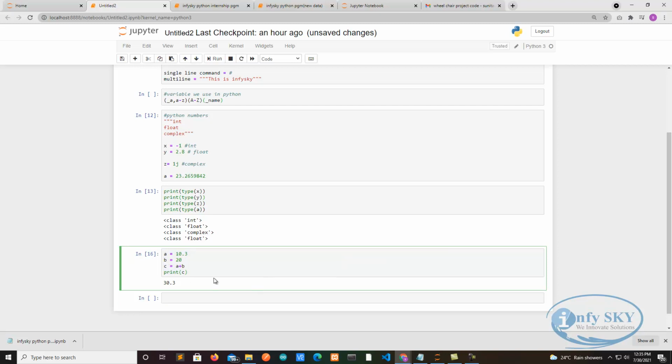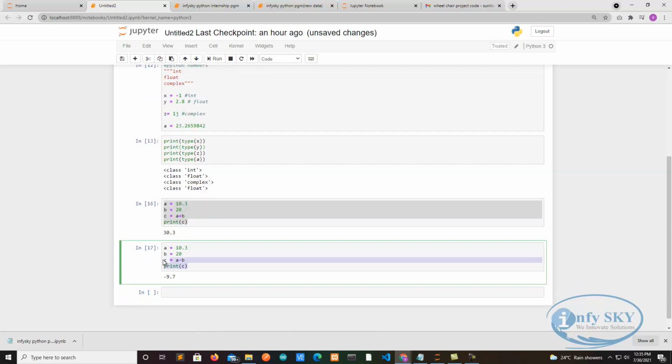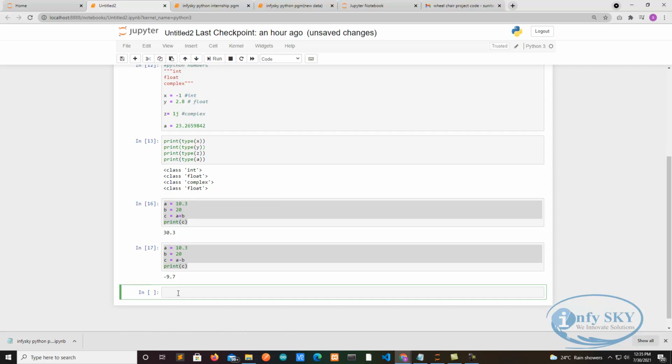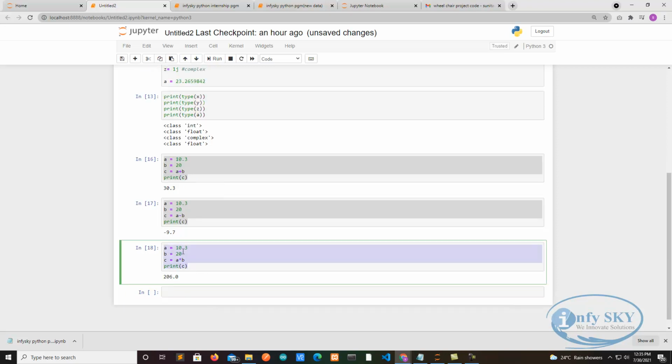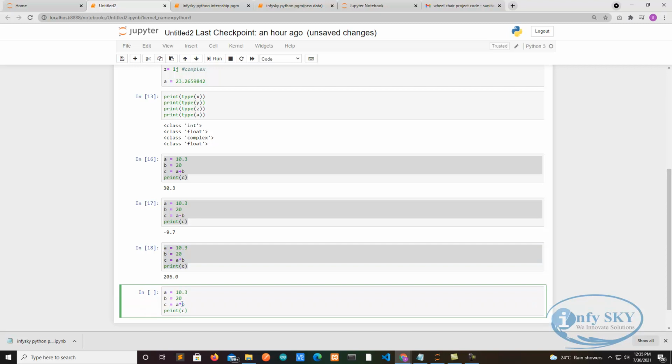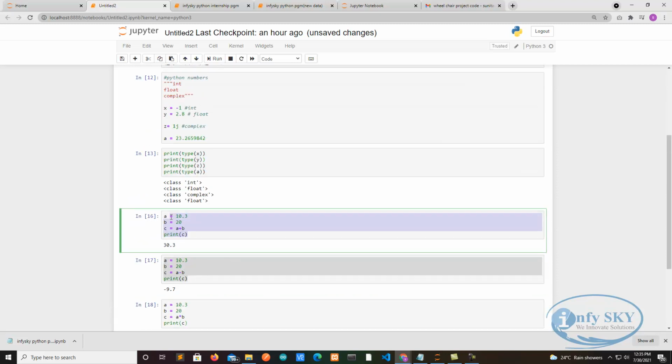The same you can do for subtraction also. See here, if you take minus, it will subtract. And multiplication also we can do. For that we need to take star, and it will multiply and give the result. Then divide, it will give the result. See, it is a very simple language. In 4 lines only we are finishing all the programs.